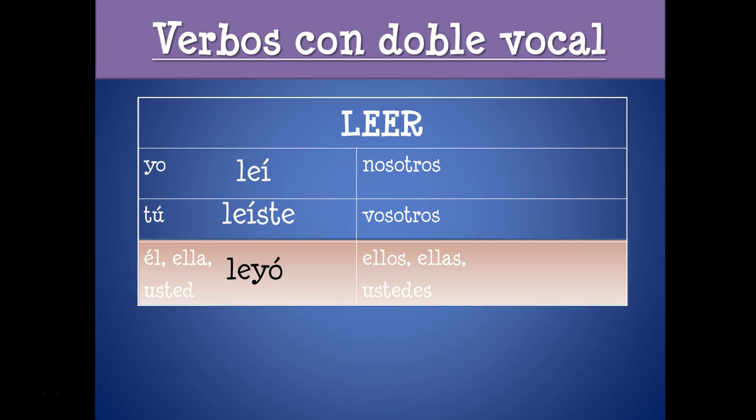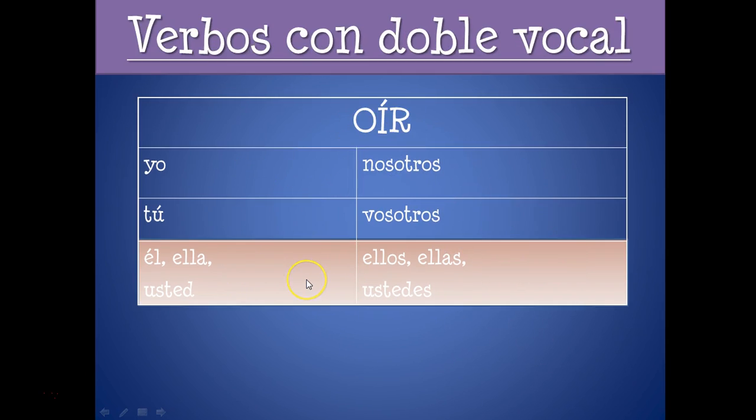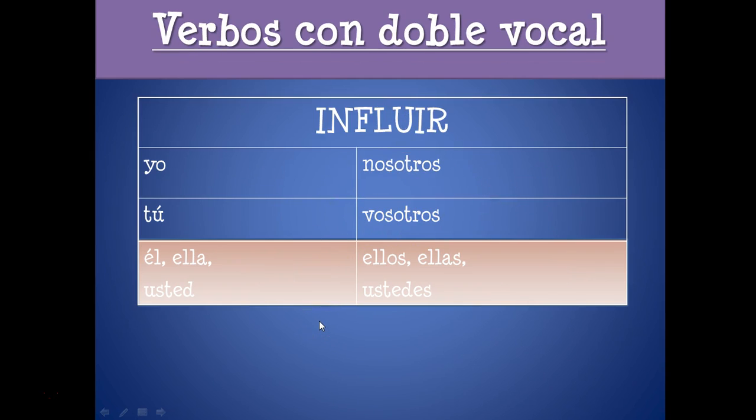So for example, leí, leíste, leyó, leímos, leísteis, leyeron. Leer has an accent in every form except for ellos. Its double vowel is not a UIR verb. There's a Y only in the sandal or the slipper down here. So accents in all these top five, but a Y in the sandal or slipper. Oír, same thing: oí, oíste, oyó, oímos, oísteis, oyeron. It has a Y only in the sandal or the slipper. It has an accent in everything except for ellos/ustedes.